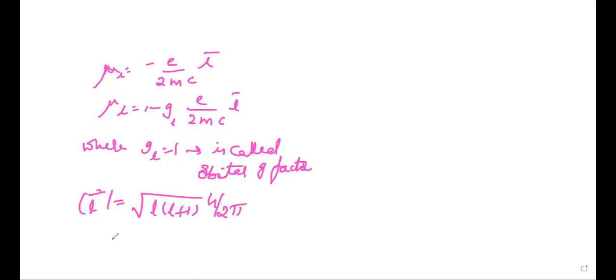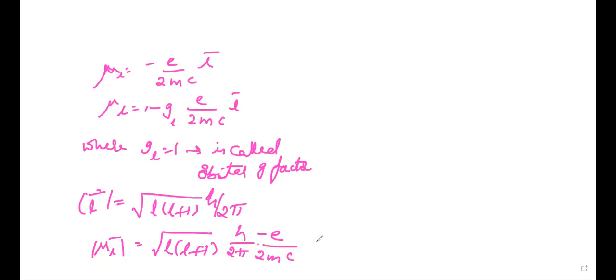So the magnitude of the orbital magnetic moment mu L bar is root L into L plus 1 into h by 2 pi into minus E by 2 m c, that is 4 pi m c.